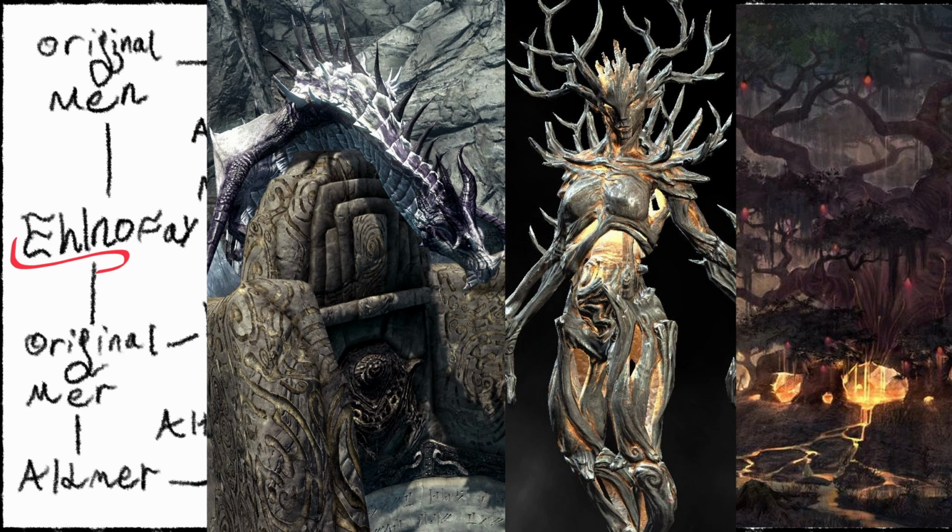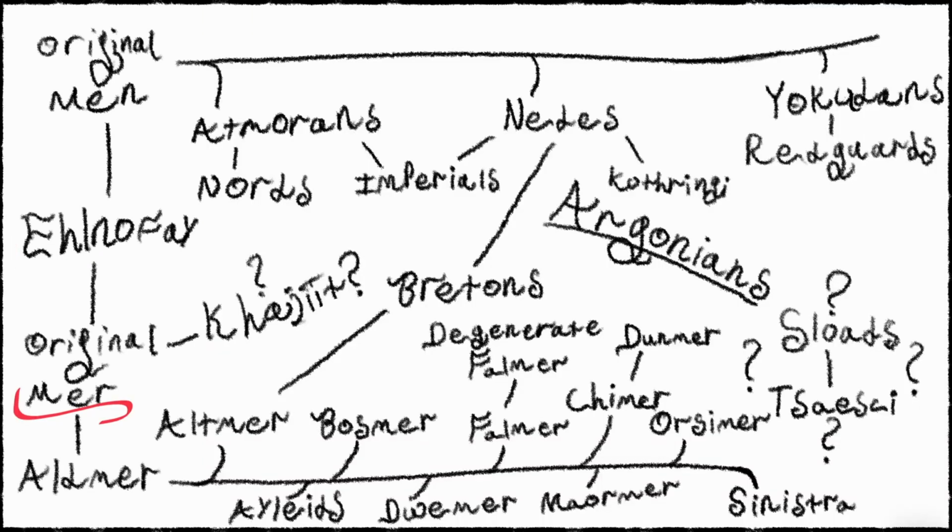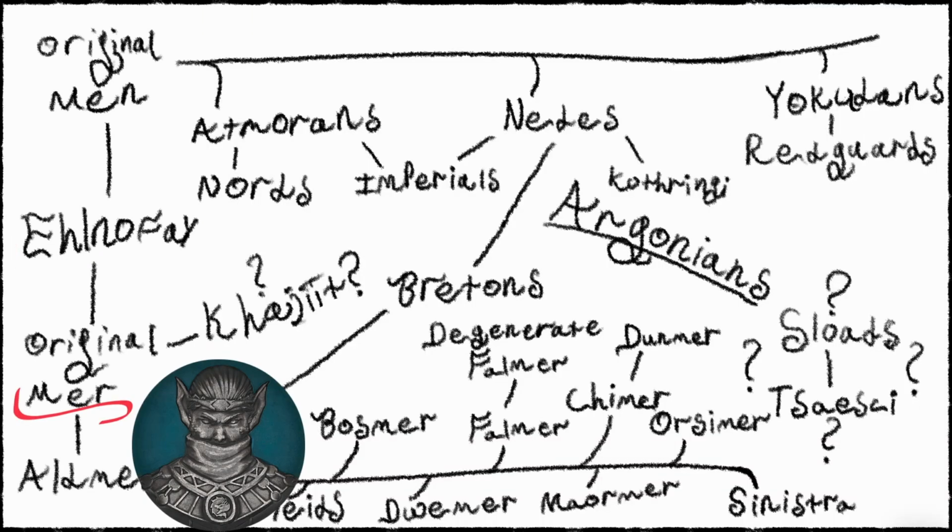The humanoid Ehlnofay essentially went into 3 or 4 different categories. The first are Mer, and they evolved into the various elf species. And you can usually tell which species are the earliest by how much different they are from the main body of elf races. So for example, the difference between the Bosmer and the Dunmer is pretty small. It's just kind of skin tone and eye color. The difference between the Dunmer and the Khajiit is quite strong, meaning that the Khajiit probably evolved away much earlier.